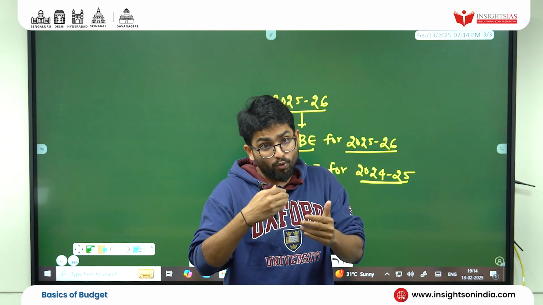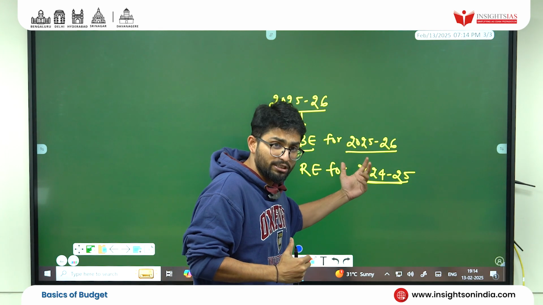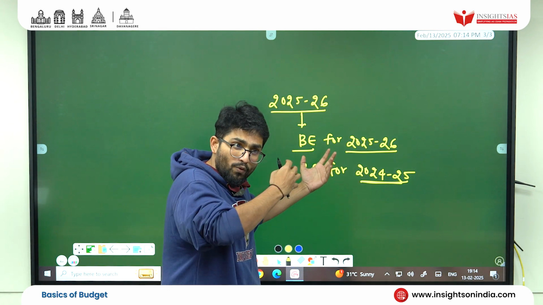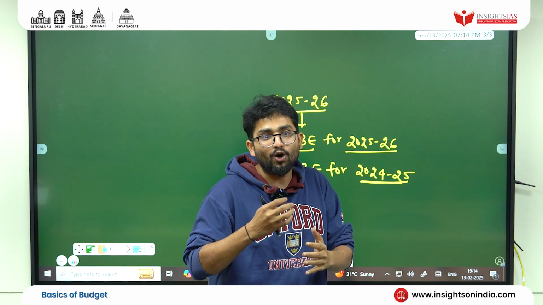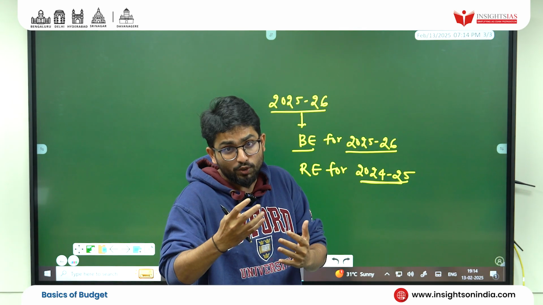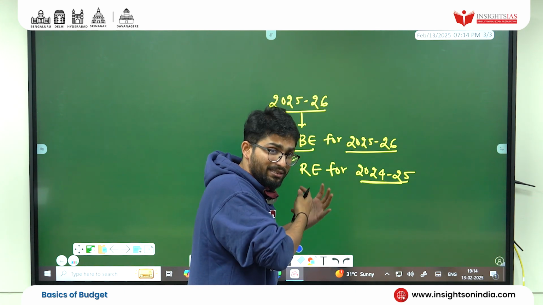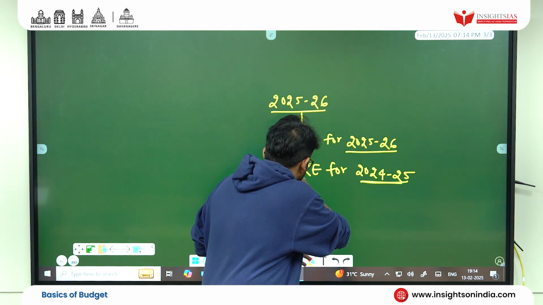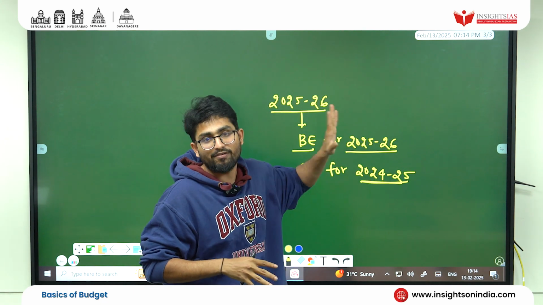It could be overachievement, it could be underachievement. That's why we write budgetary estimates. As time goes, we come to know whether we are going to attain our goal, overachieve or underachieve. So for the current year, revised estimates have also been presented for 2024-2025.